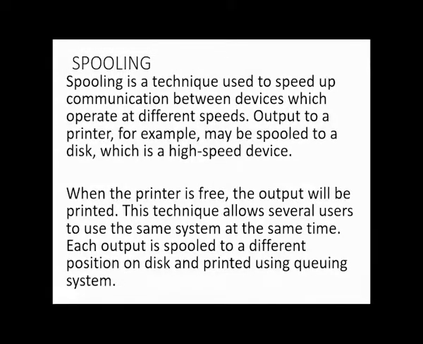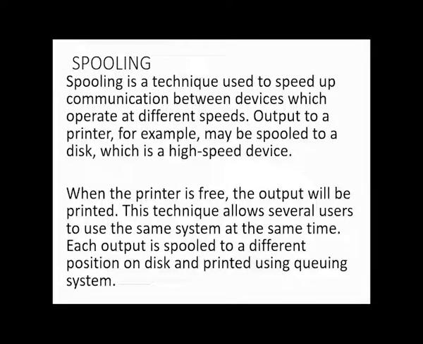Okay, what is spooling all about? We have two different devices that are communicating. Take, for example, the printer and the processor. The speed at which the processor is sending work to the printer is not the same speed that the printer is printing.